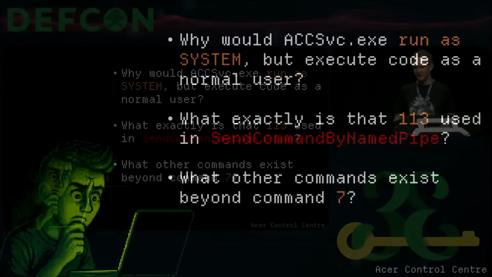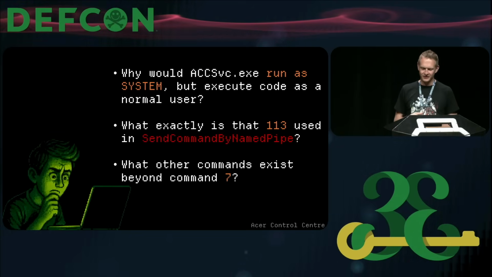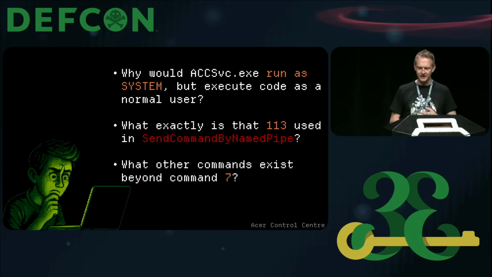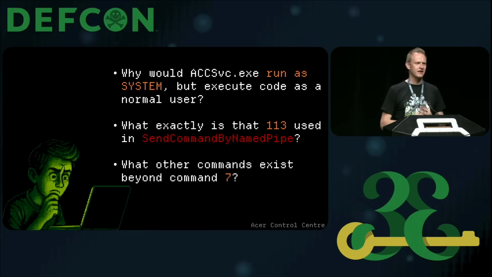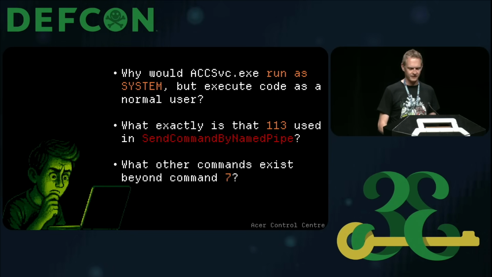I like remote code execution, but I don't like not understanding why it ran as SYSTEM. So I still had some questions remaining. Why is this system thing happening? What is that 113 that I'm sending along with the argument? And assuming 7 is a command, what other commands exist?